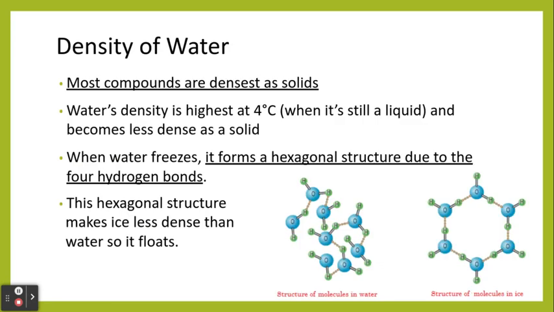Okay, so water is also unique when it comes to its density. Most compounds are their most dense when they are in the solid form. Water, however, is most dense at 4 degrees Celsius, so slightly above its freezing point when it is still a liquid. And as it becomes a solid, it actually becomes less dense. That's because frozen water forms hexagons. It spreads out due to those 4 hydrogen bonds that it has, and those hexagons make the water less dense. Because of this, frozen water, ice, can float on top of water.